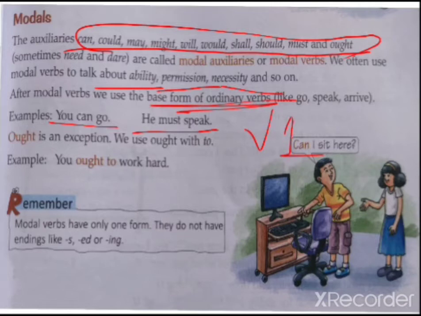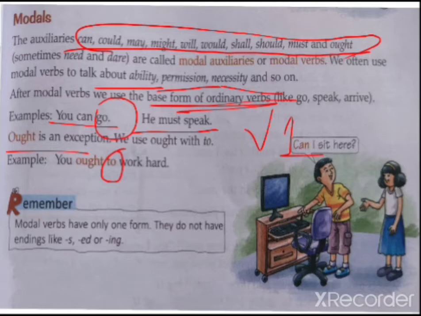Ought is an exception. We use ought with to. Every time we use the base form of the main verb with the modal verb, but with ought it's an exceptional case where you have to use to with the verb. Clear?